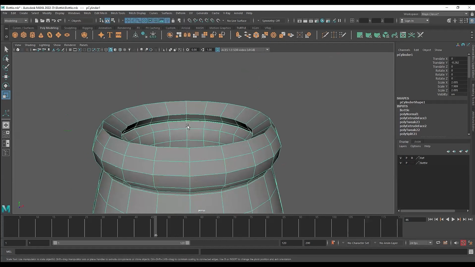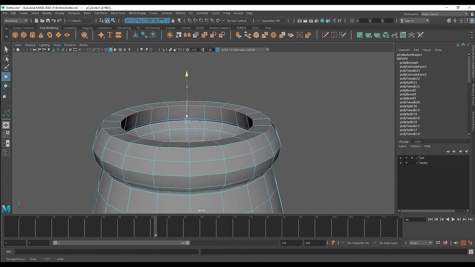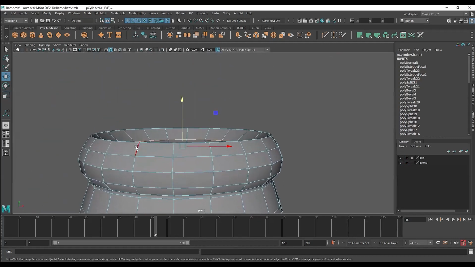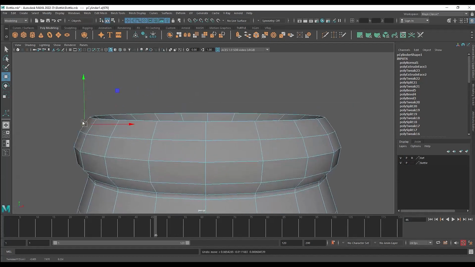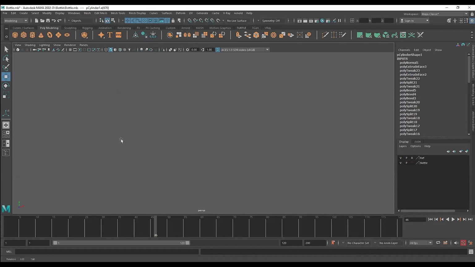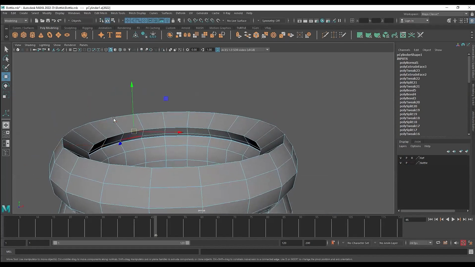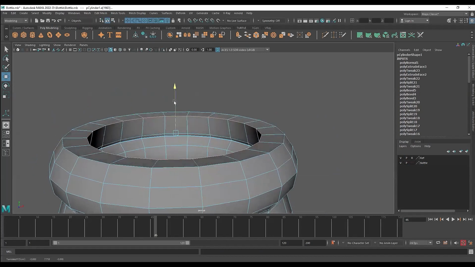Now you can see this edge, instead of being straight like this, it is going in a slope. Why? That's because this face is sloped, right? So when we extruded it, it just followed that direction. Instead of going straight, it went in that same direction of the face, and that's why it is sloped. So how do you correct that? Just select that inner edge, move it up.